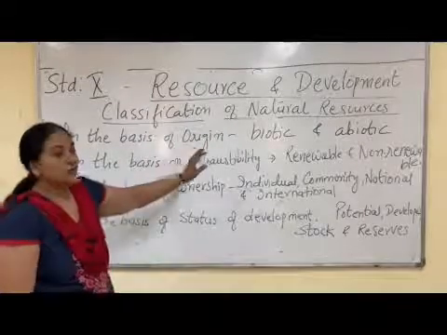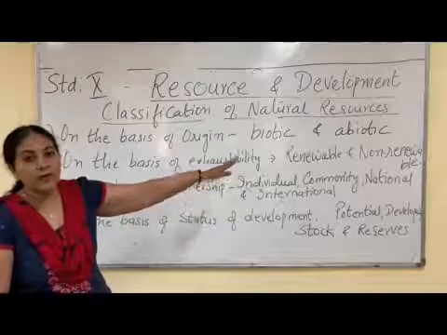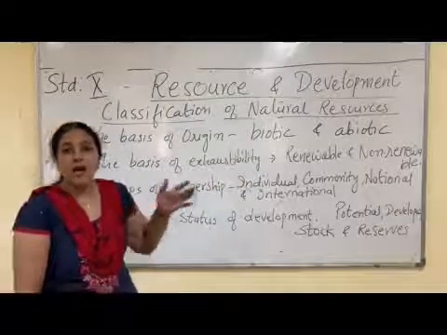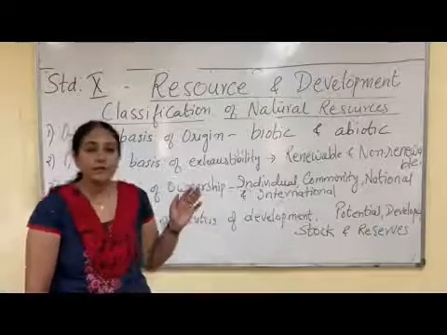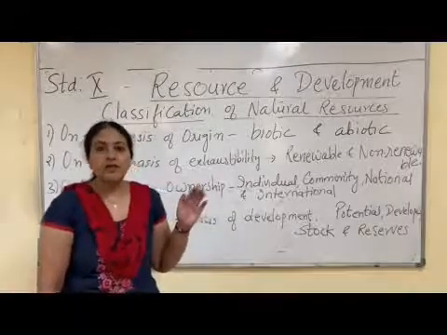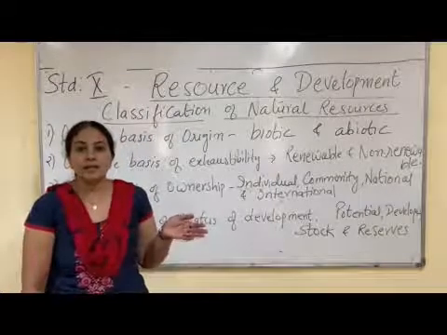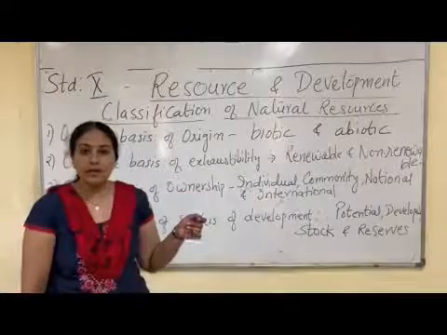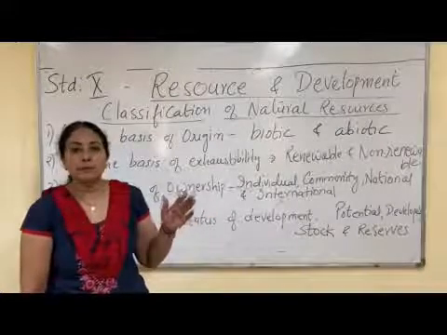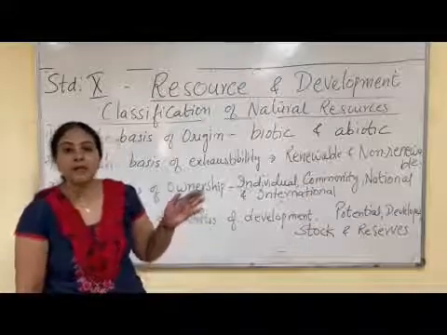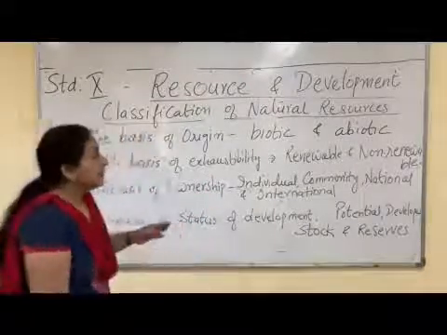On the basis of origin, natural resources can be classified as biotic and abiotic. As the name suggests, biotic means living things and abiotic means non-living things. So any resource which is having life, plants, animals, birds, all are considered as biotic resources, and all the non-living things like minerals, soil, air, water, all are included in abiotic resources.